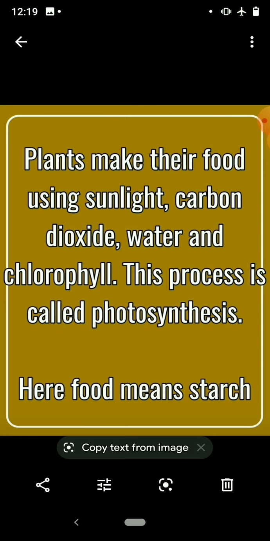So photosynthesis means plants make their food using these 4 important substances which are available in the nature, in their surroundings, which are those: sunlight, carbon dioxide, water and chlorophyll. This process is called photosynthesis. So here food means starch.